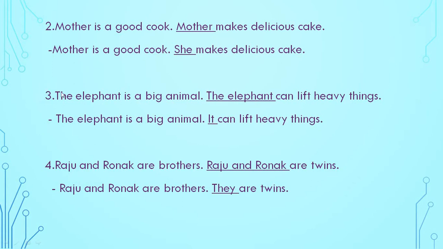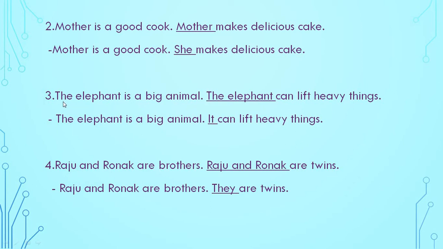Now see number 3 here. Can you see number 3? There is also a pair of sentences. Two sentences are there. Now we will read the sentences and write he, she or it. I think you all are understanding this. See, the elephant is a big animal. You all know the elephant. You know how to read the sentence.